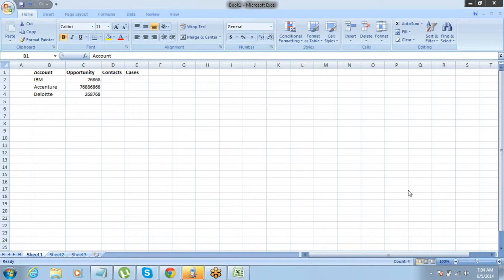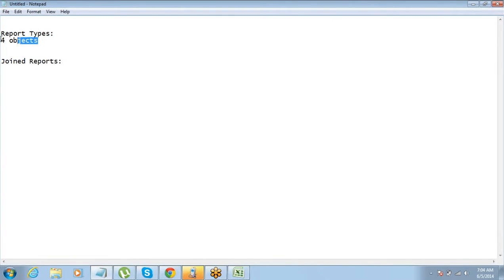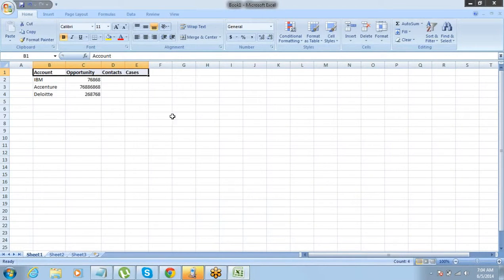Okay. Tejasvi says, I don't think it works in the same report type. Fine. Let me go back to what I just said a few minutes back. You can have up to 4 objects which are in a linear hierarchy. These 4 objects are not in a linear hierarchy. Opportunity is a child of account. Contact is a child of opportunity or account. Contact is also a child of account. Cases is also a child of account. Right? So that is the thing.